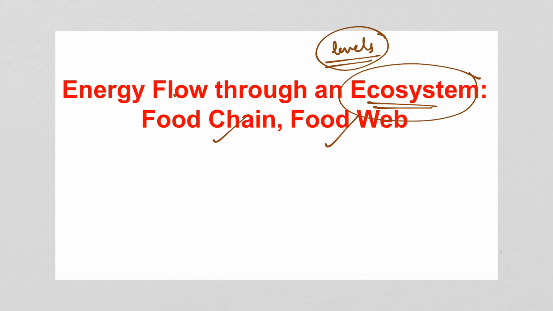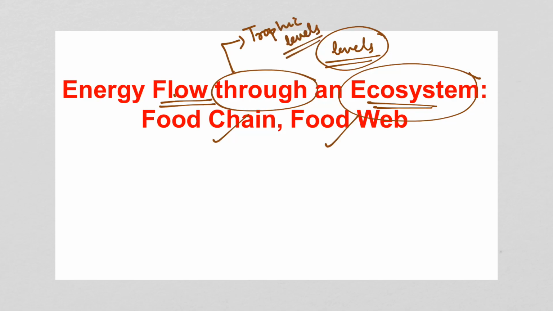So when we say energy flow through the ecosystem, this refers to various trophic levels. In various trophic levels, how does the energy flow from one trophic level to the next trophic level is what we will be discussing. So we will be discussing food chain and food web.